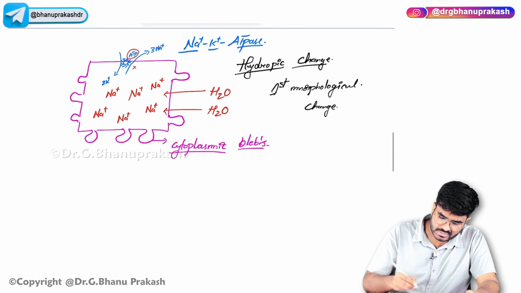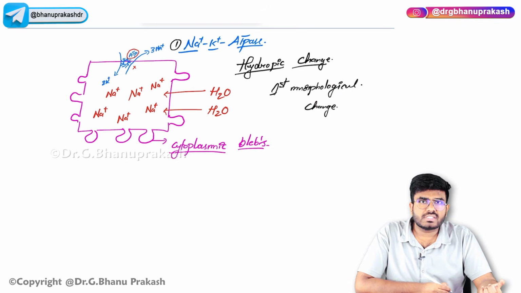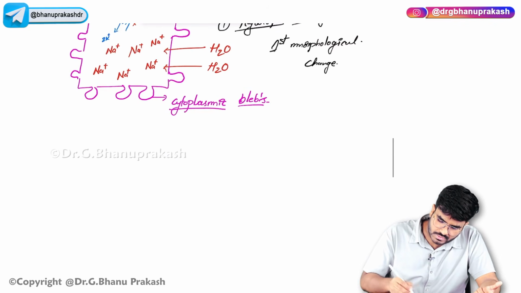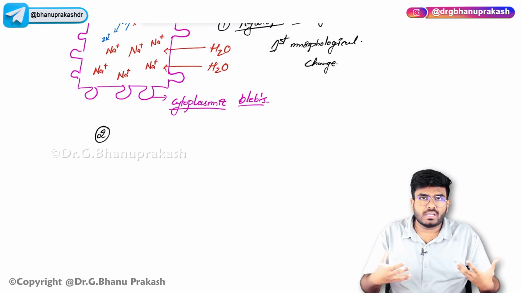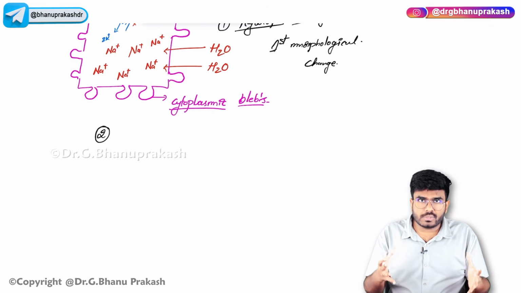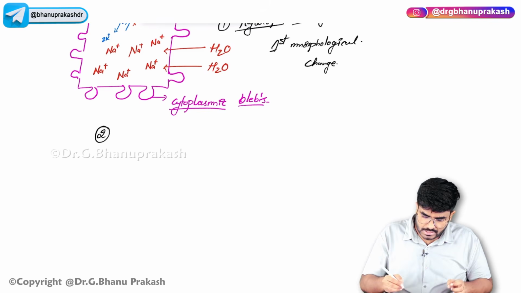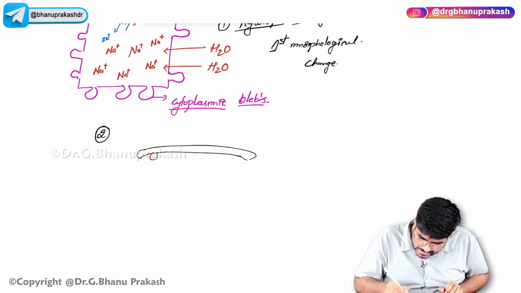Next point which I want you to know is, this is the first event. The sodium potassium ATPase is not working. Because of that, the water will try to enter the cell, which is called a hydropic change, the first morphological change. The second thing is, as the water is coming into the cells, even the cell organelles will swell up. The endoplasmic reticulum is going to swell up, the Golgi complex is going to swell up. The rough endoplasmic reticulum is attached with ribosomes, which are involved in protein synthesis.